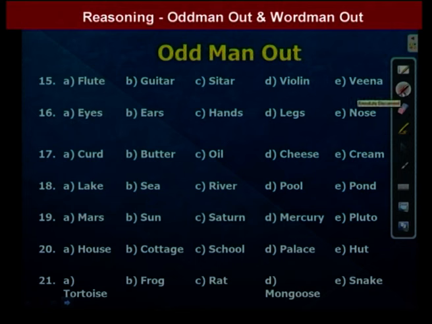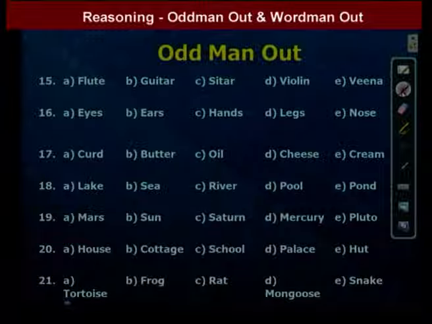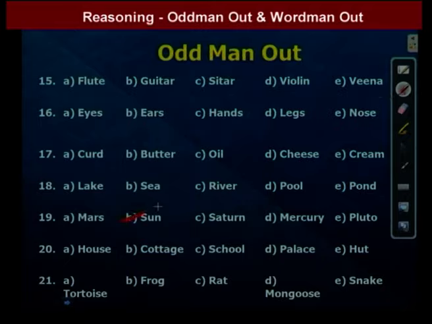That one is Mars, Sun, Saturn, Mercury, Pluto. So in these 5 words, one is different. That one is Sun. Except Sun, remaining all are planets. So here Sun is a star, that's why the answer is Sun. We go to the next question.